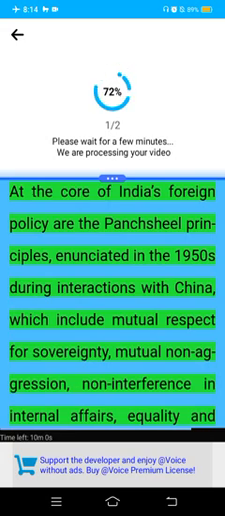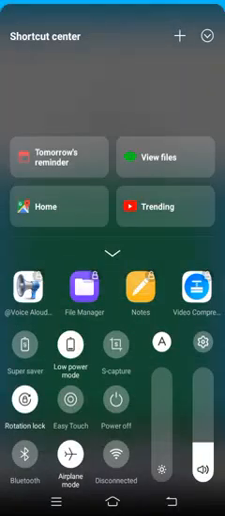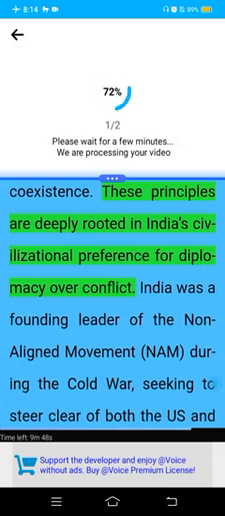The policy's foundations are the Panchsheel principles, enunciated in the 1950s during interactions with China, which include mutual respect for sovereignty, mutual non-aggression, non-interference in internal affairs, equality and mutual benefit, and peaceful coexistence. These principles are deeply rooted in India's civilizational preference for diplomacy over conflict.